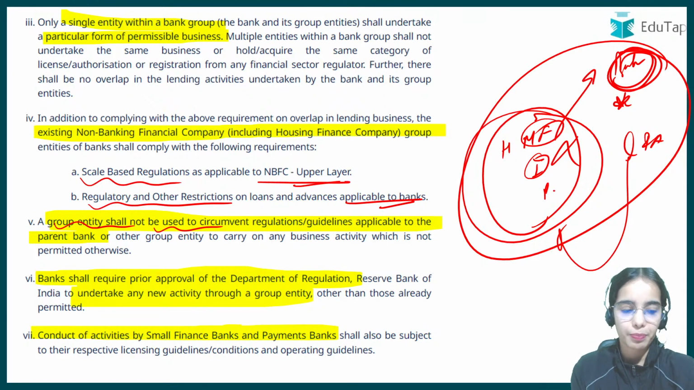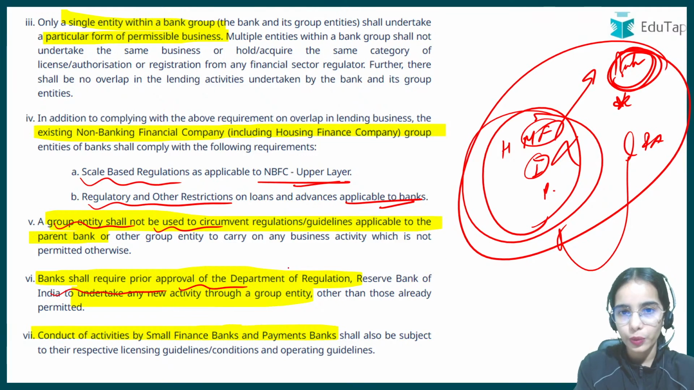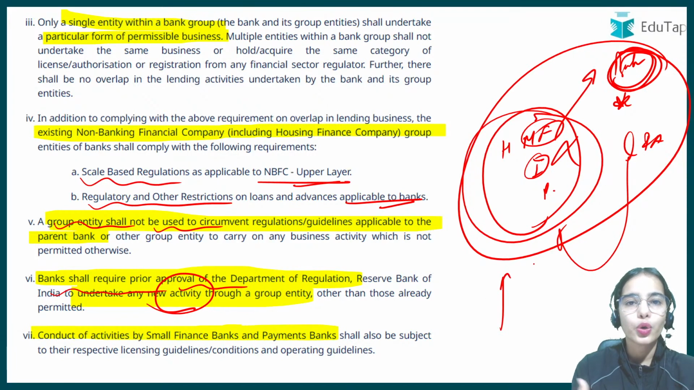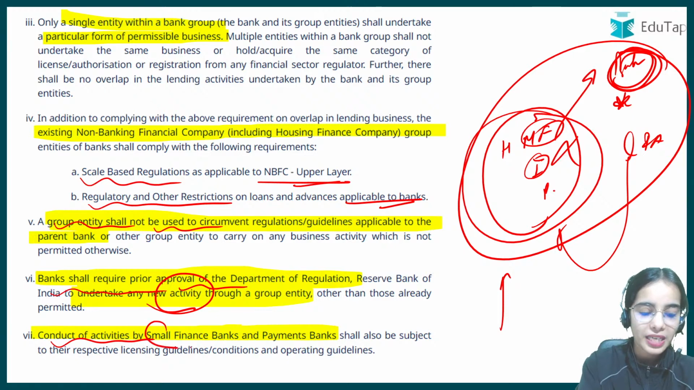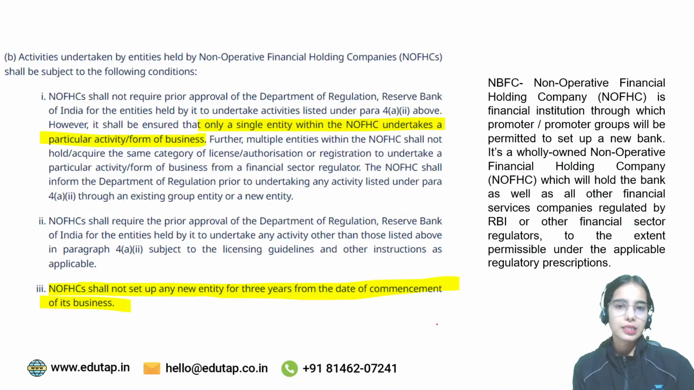That should not be happening by the bank. The bank shall require prior approval of the Department of Regulation if it wants to undertake any new activity through its group entity, or if it wants to open a new group entity. Conduct of activities by small finance banks and payment banks shall also be subject to the respective licensing guidelines.